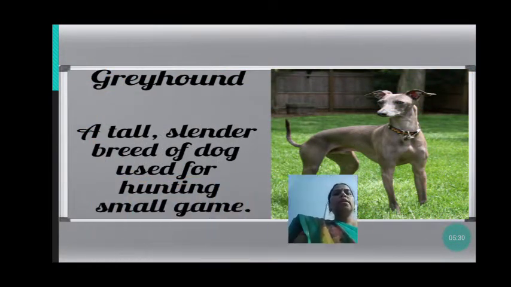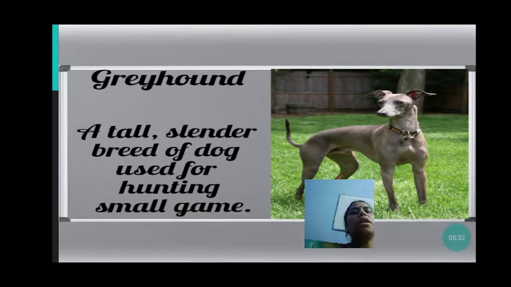Now, greyhound. The greyhound is a tall, slender breed of dog used for hunting small game. Here it is grey in color, hence named greyhound.